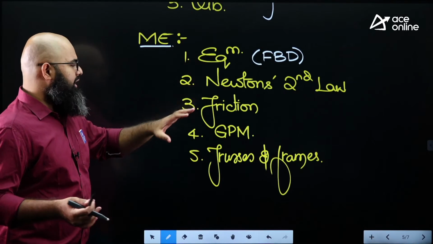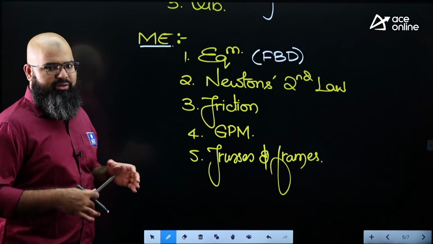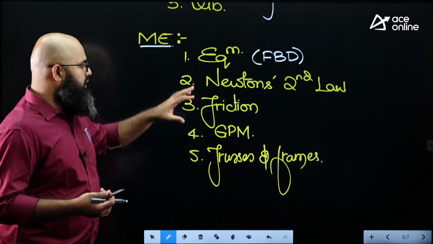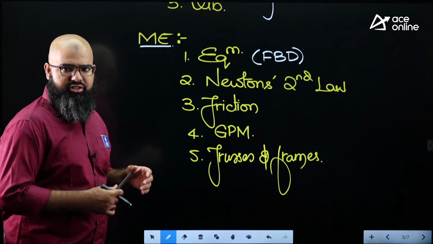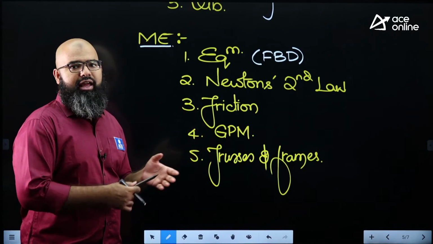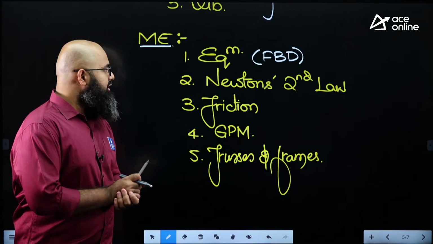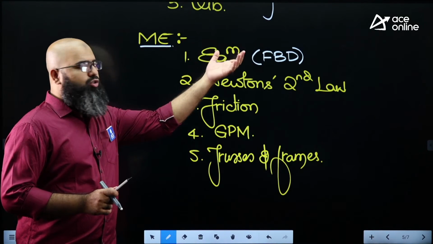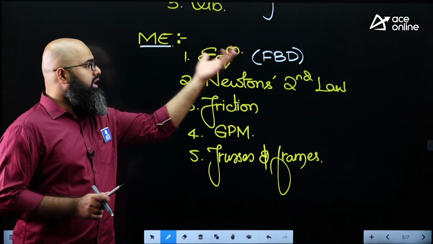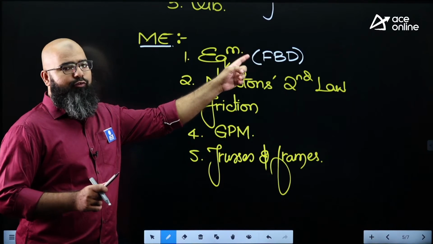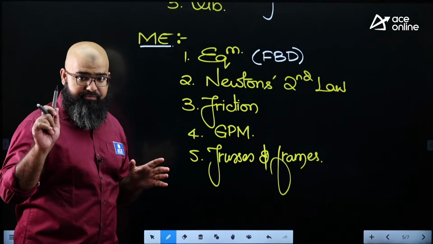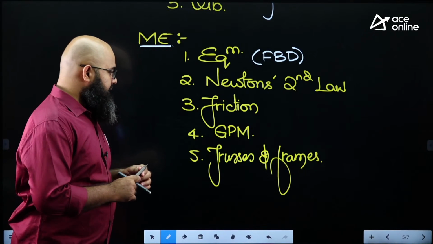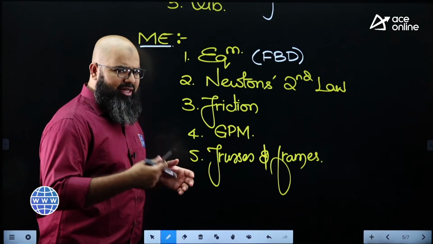Sequence wise, again, this is based on my experience. There is a good possibility that something might appear above something else later in the examination. But this is just an estimation we are having based on our experience. Fine. Again, I am giving most importance to equilibrium over here. The reason being, free body diagram always has its position on top when it comes to mechanics. Fine. Apart from this, there are many more topics.